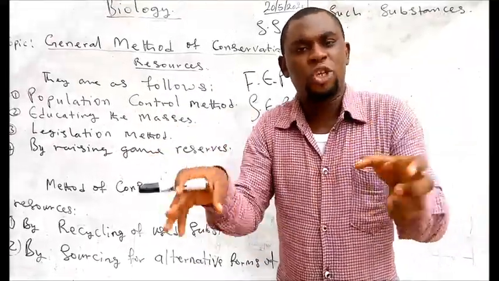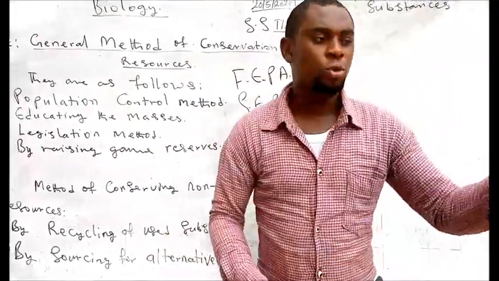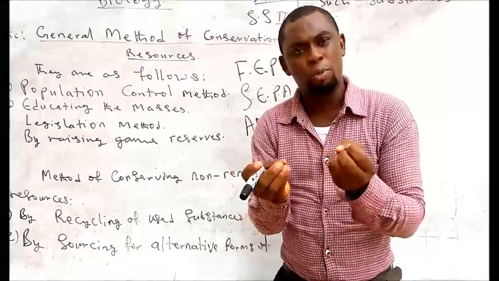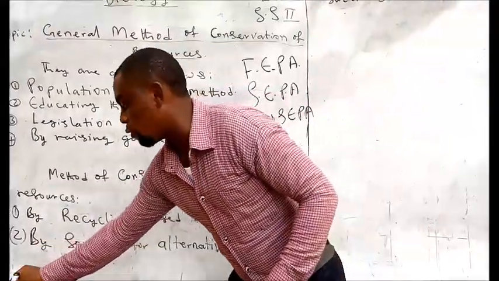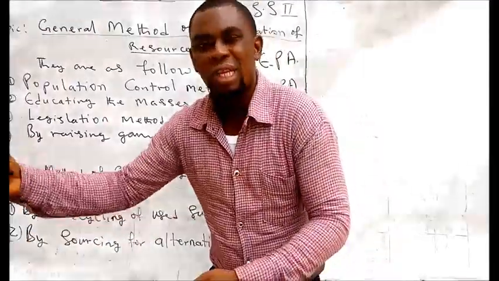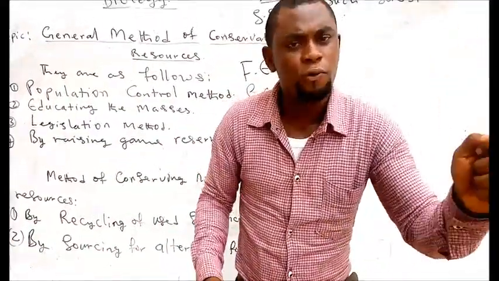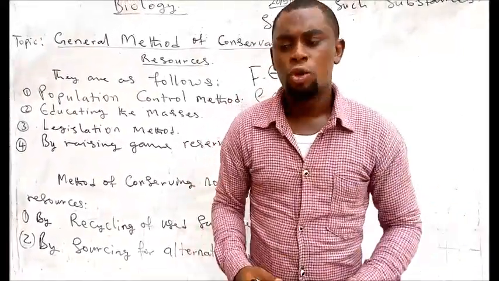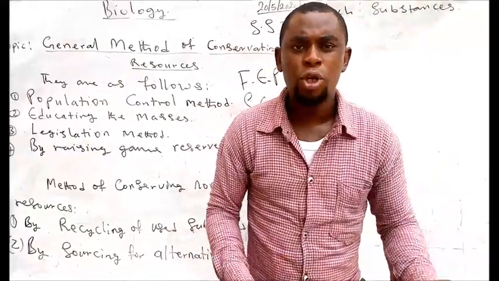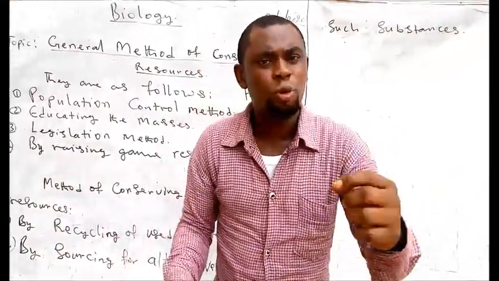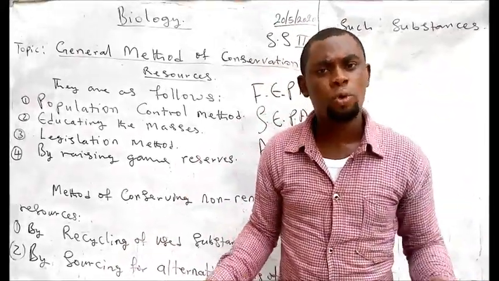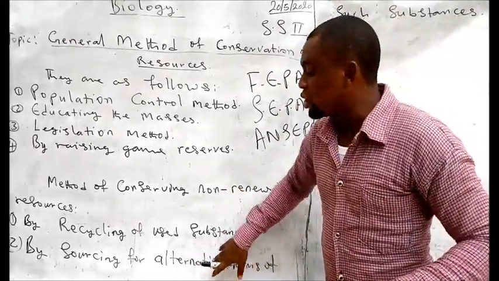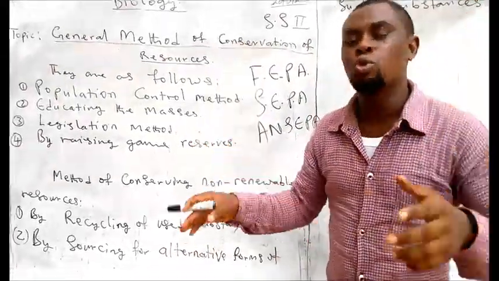When you do fractional distillation of crude oil, you get petrol, you get your gas, you get so many things, kerosene. Now, in a bid to manage this properly, you have to do what? Instead of making use of kerosene in cooking your food, you go for an alternative form that can still assist you to cook your food, which is what? Going for biofuel. That is firewood. You can make use of firewood to cook your food. You can make use of your gas, your butane gas. There are some, even coal, you can make use of coal to cook your food. There are so many other alternatives you can make use of instead of using kerosene automatically every time you want to cook.